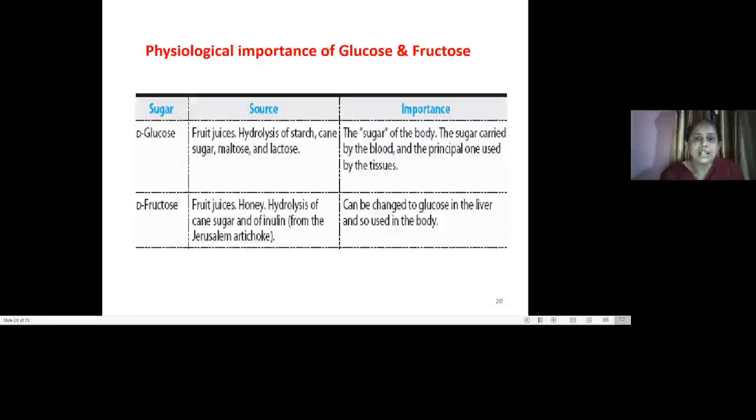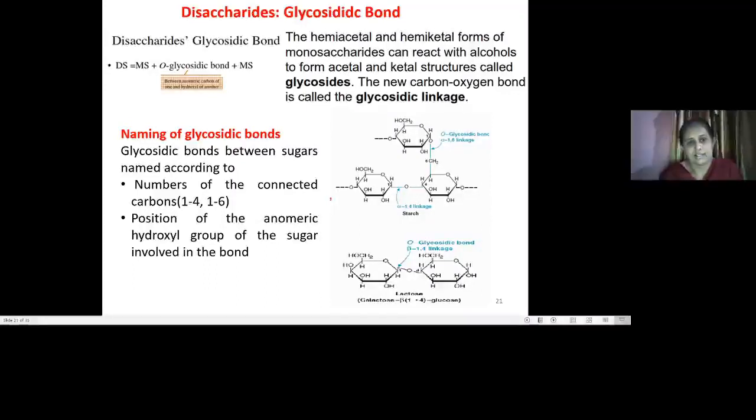Okay, so here we have seen two of the monosaccharides with their structure and properties. Now we'll move on to the disaccharides. So what are disaccharides? Disaccharides have two monosaccharide units. These are linked with each other by a glycosidic bond.